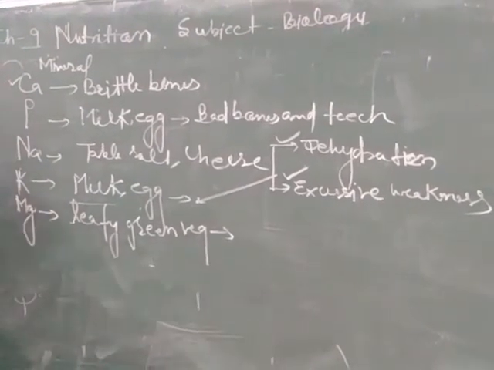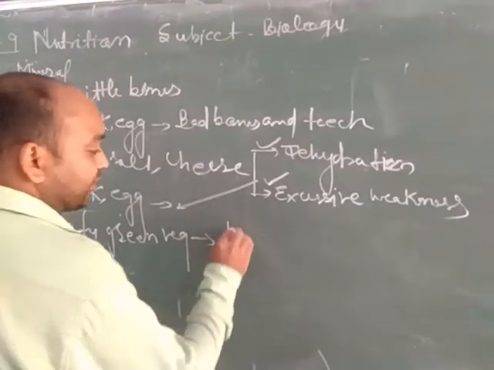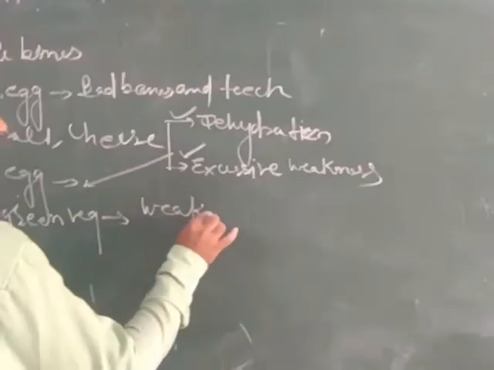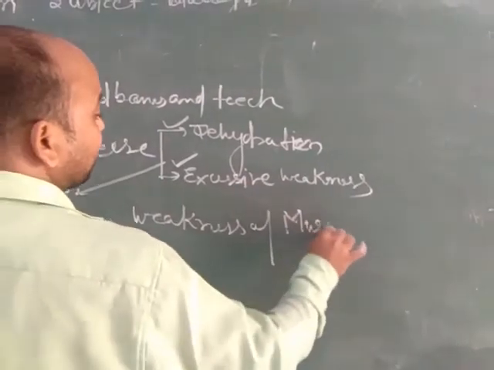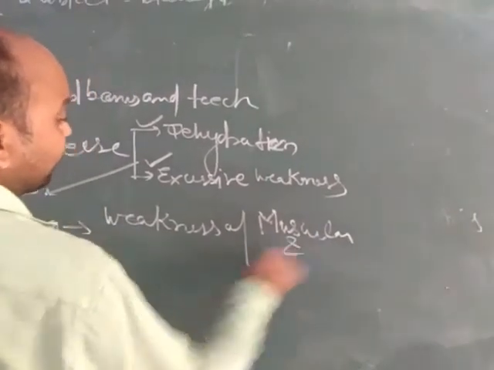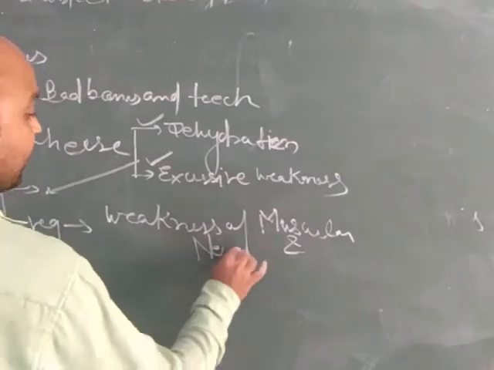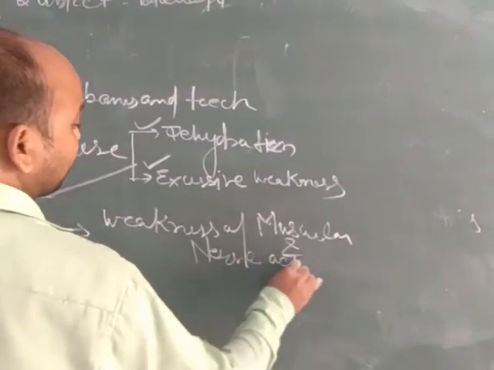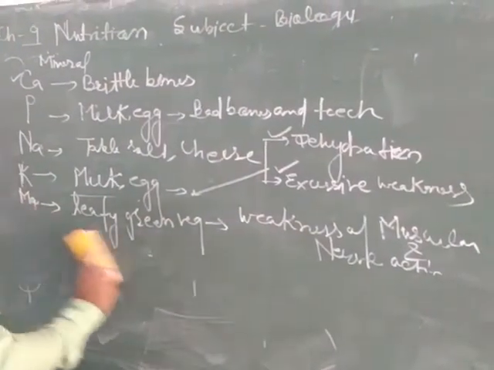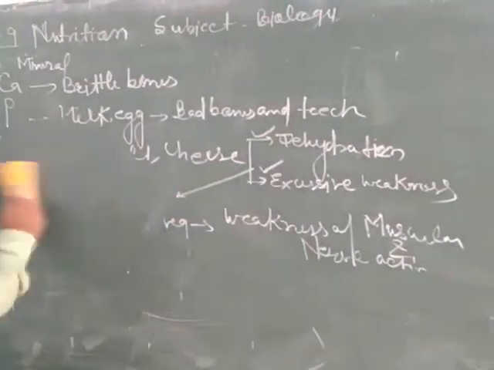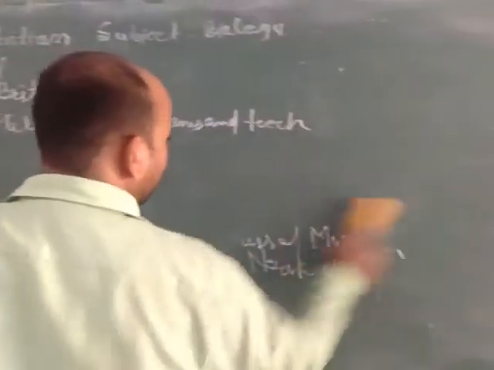Due to its deficiency, weakness of muscular and nerve activity will occur.